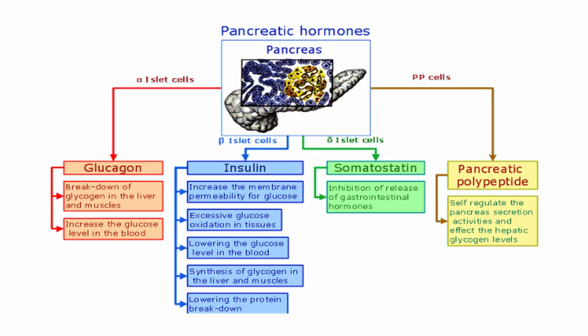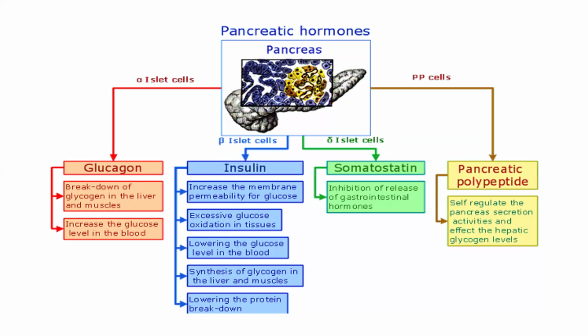Somatostatin inhibits the release of gastrointestinal hormones, which I explained earlier, and also maintains the secretion of insulin and glucagon in your body. In this way, it maintains the blood glucose level in your body. PP cells, pancreatic polypeptide cells, self-regulate the pancreas secretion activities and affect the hepatic glycogen levels.